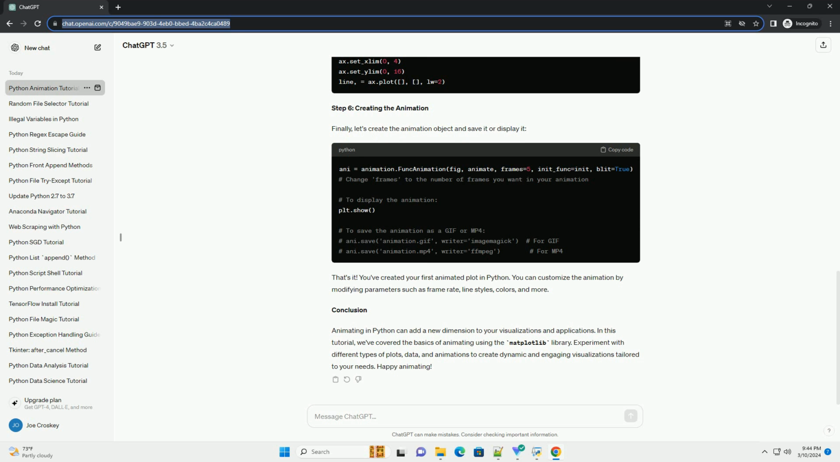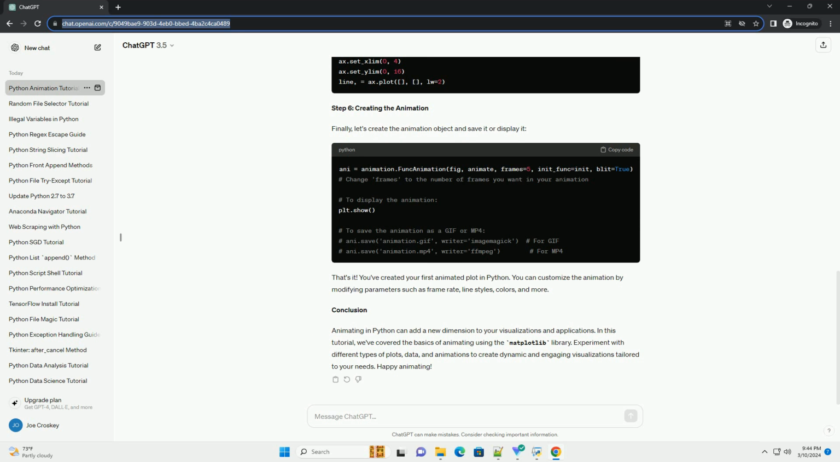Step 4. Creating animation functions. Next, let's define functions to initialize the plot and update it for each animation frame. In the init function, we initialize the plot by setting the data to empty arrays. The animate function updates the data for each frame. In this example, we're using static data, but you can replace it with dynamic data or calculations.